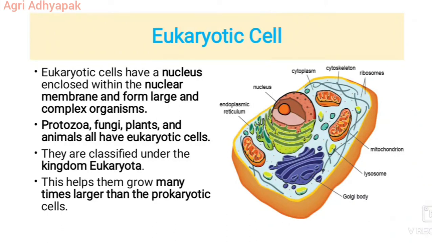Protozoa are eukaryotes considered a single cell. They can move around and eat and digest food in their vacuoles. Some protozoa have many cilia, which are small arms that allow them to move around. Some of them have a thin layer called a pellicle, which provides support to the cell membrane.